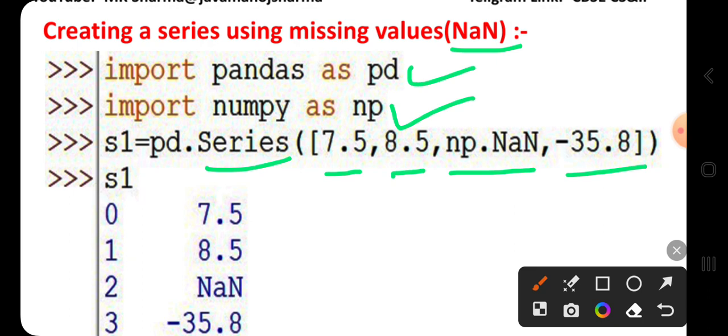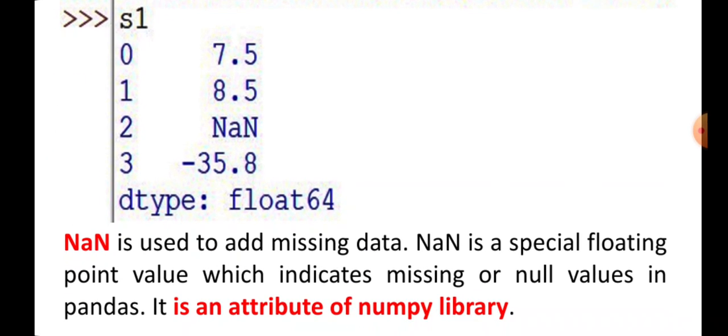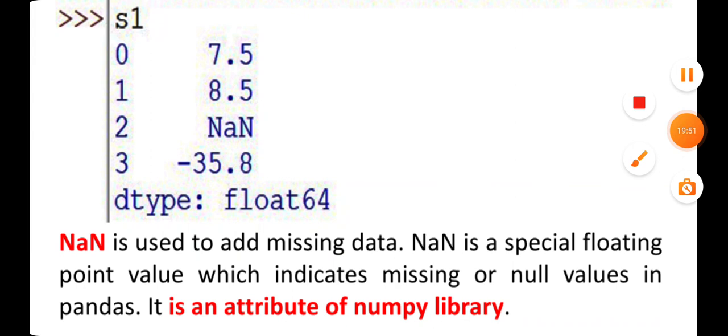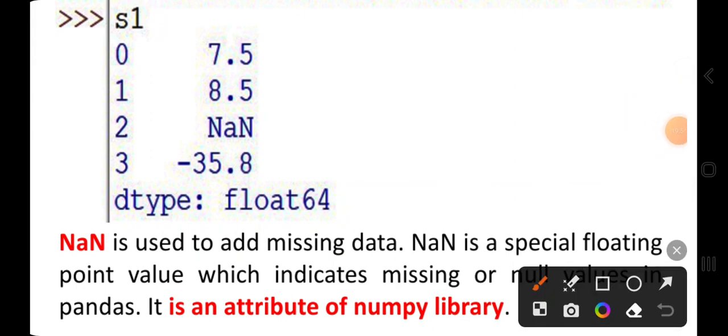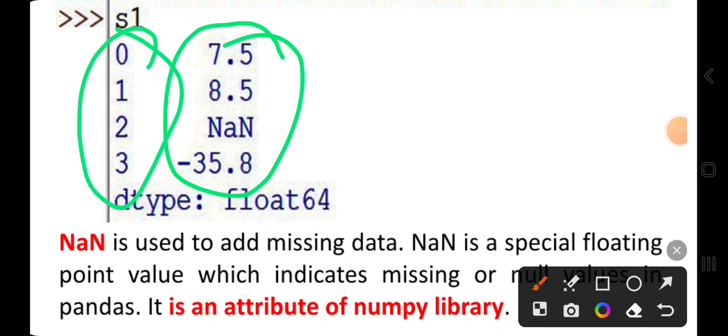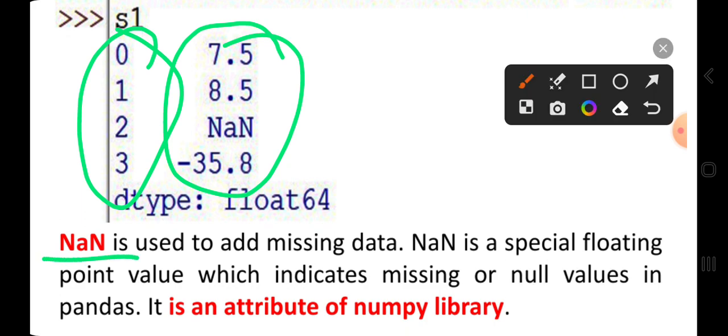If you have a missing value, then you have to provide numpy.nan in the series method. You can check that the series is created with these data values, and this is the implicit casting because we are not providing any value for index. NaN is used to add missing data. NaN is a special floating point value which indicates missing data or a null value in pandas. It is an attribute of the numerical Python library.